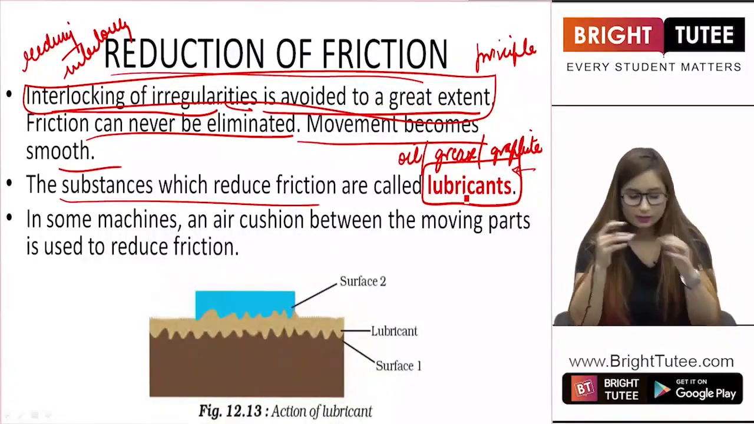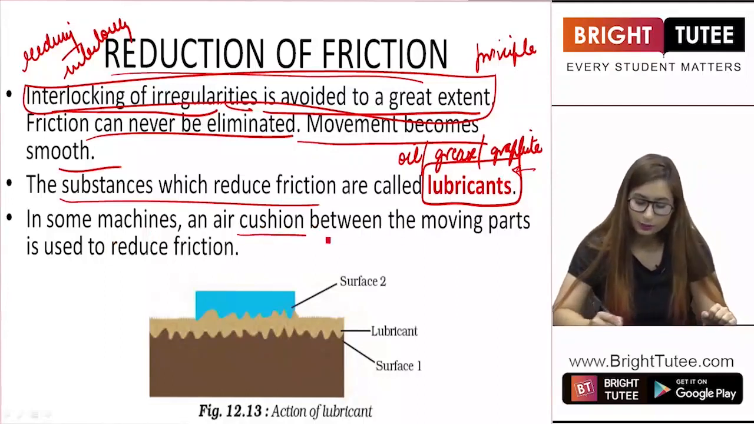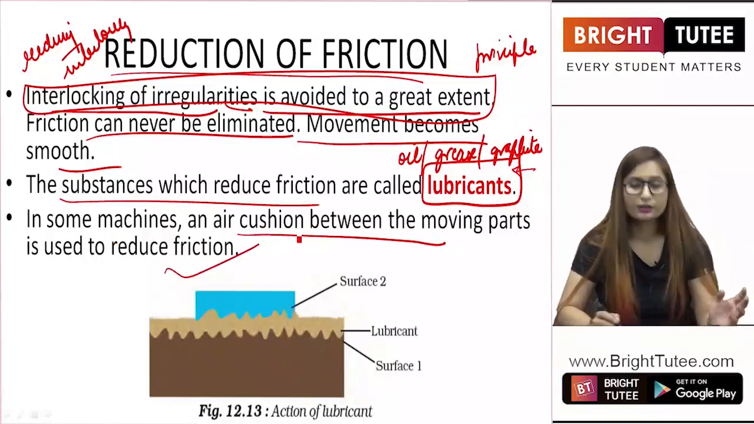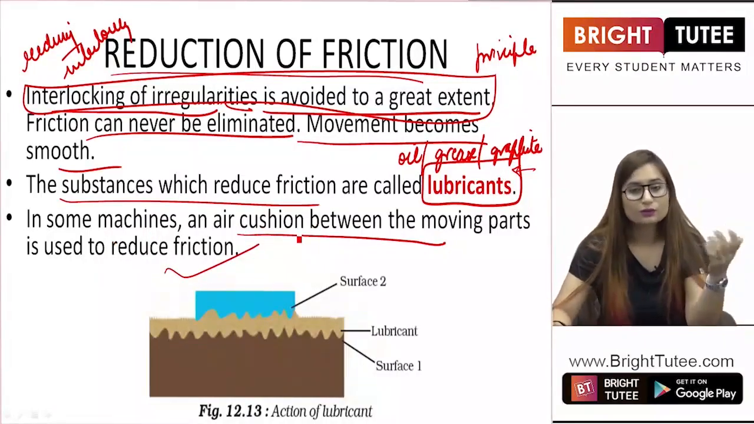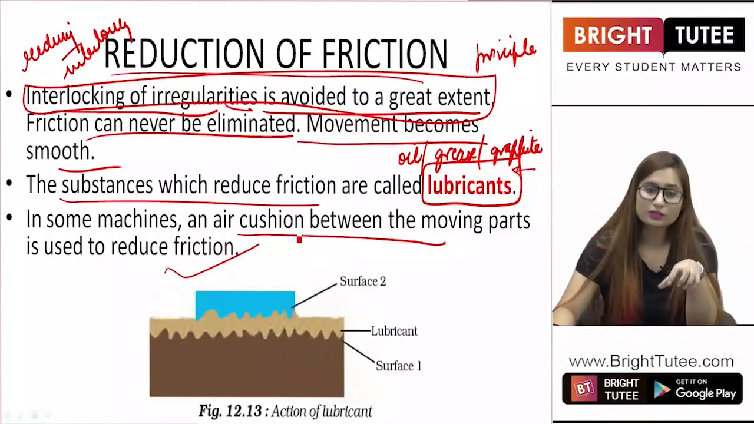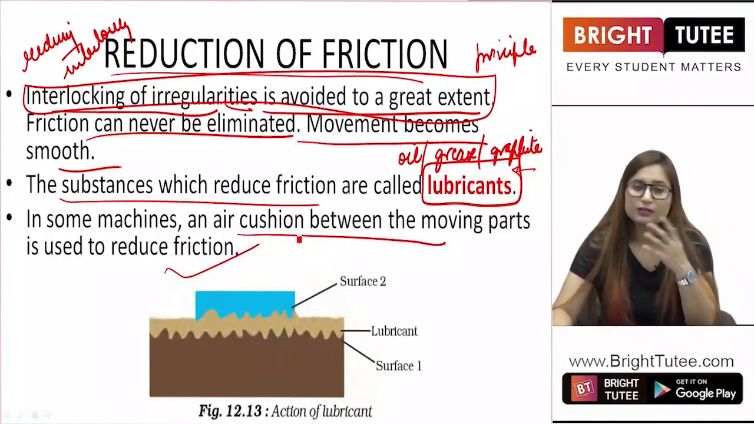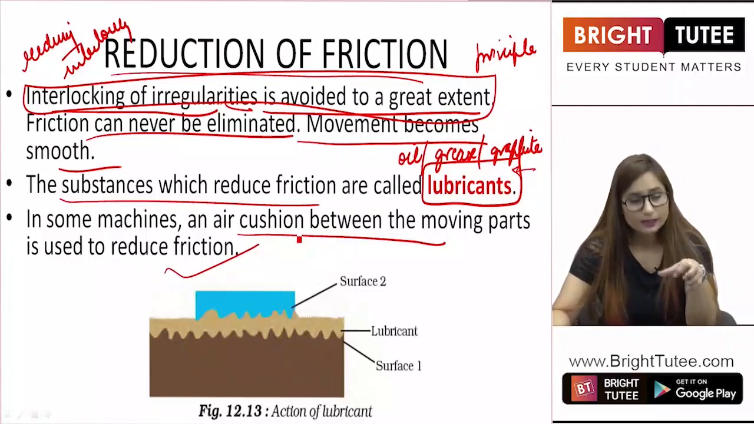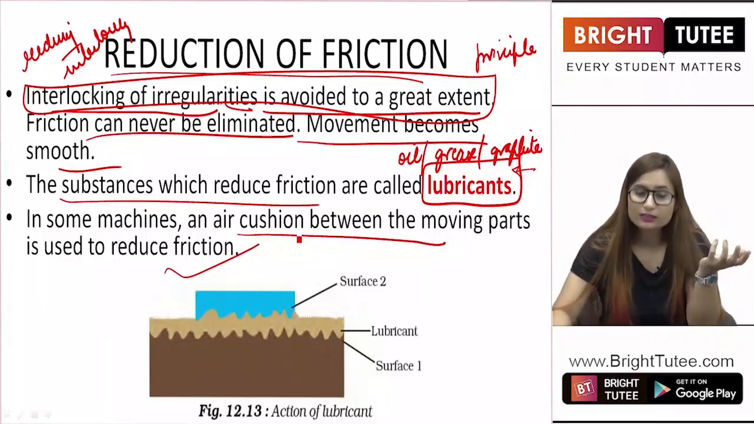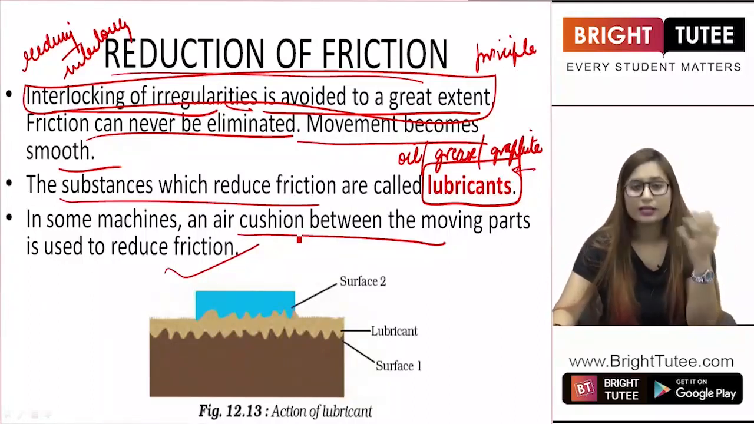Now in some machines, an air cushion between the moving parts is used to reduce friction. Not in all cases do we use oil, grease or graphite. We can use an air cushion in some moving parts as well. It is not suitable to use oil in all the parts. It sometimes reduces the work as well. So we use air cushions also.